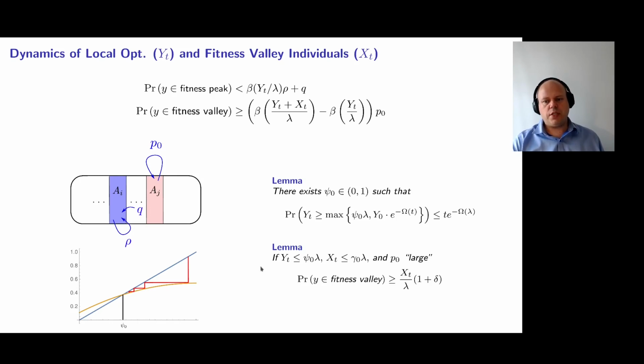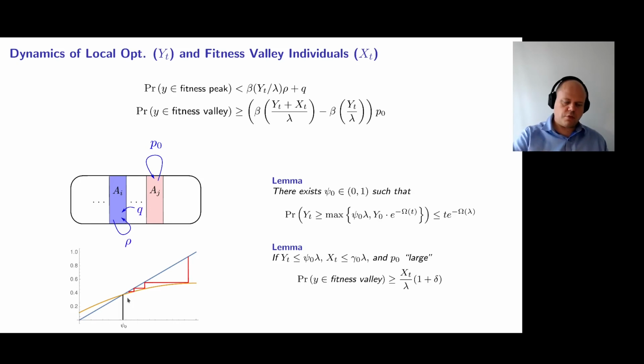What we can prove is that if the selection mechanism satisfies the conditions, the proportion of individuals on the local optima will gradually decrease to at most a fraction psi naught.